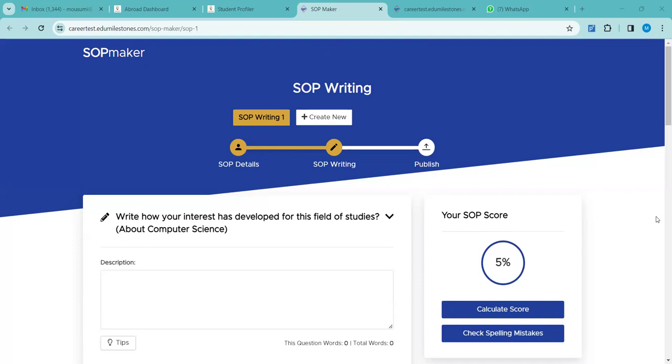Yes, before submitting also, our team does that. Our admission team, they do that. Suppose I have checked the SOP and sent it to the backend team. If the backend team finds something plagiarized or so, they will reach out to you again.